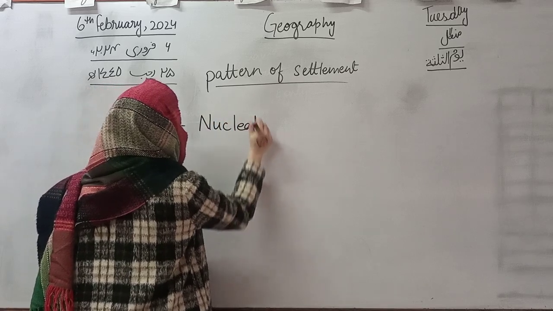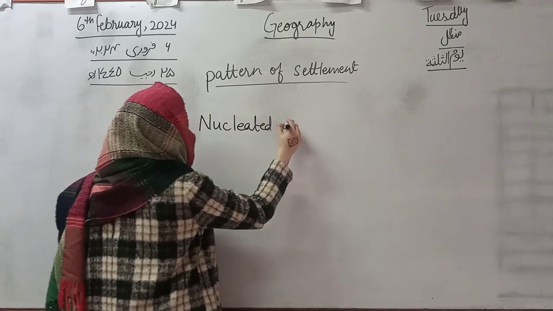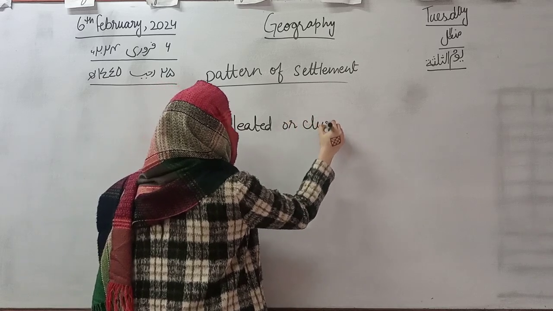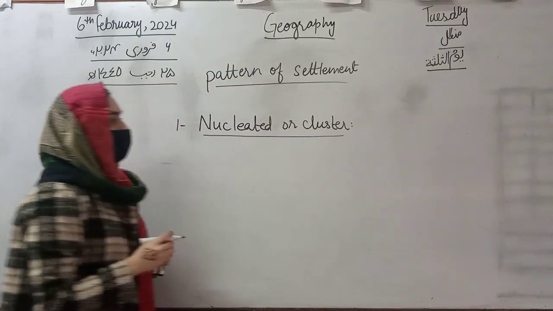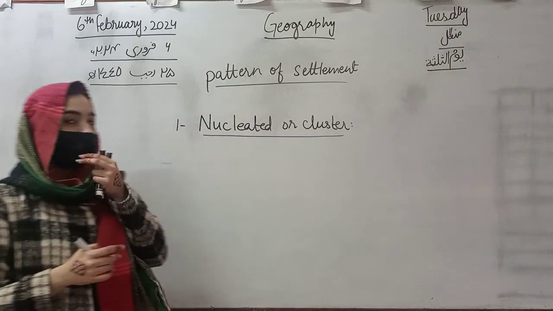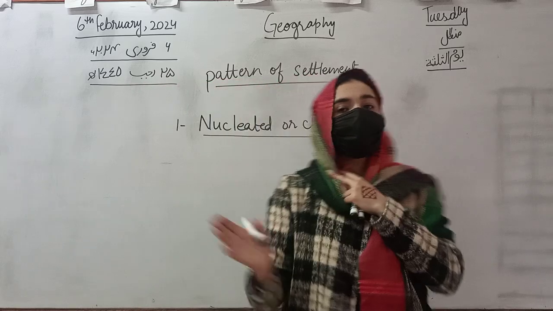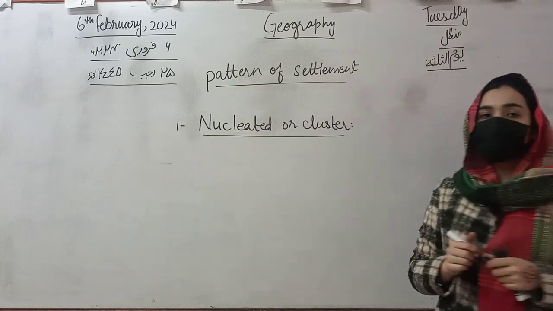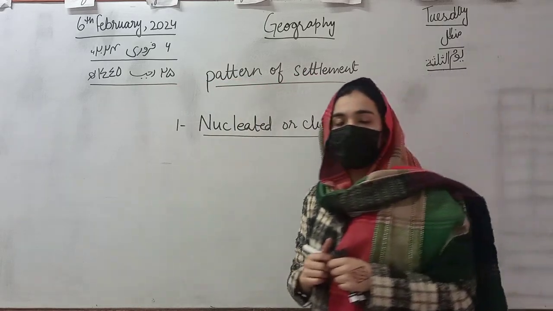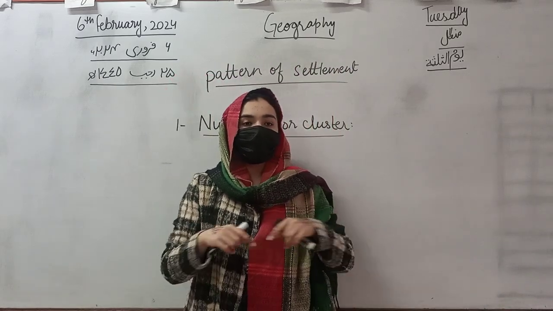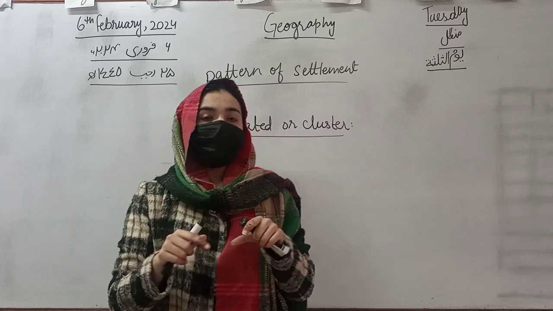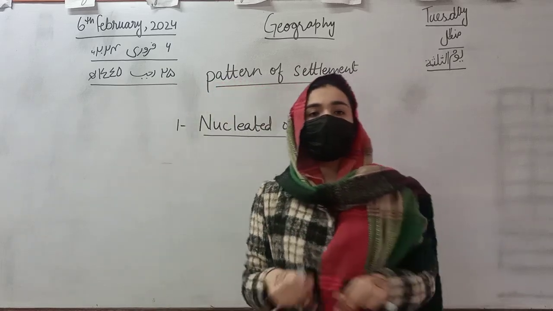So the first pattern that we have studied is nucleated or clustered. Will someone tell me about nucleated and clustered settlement? Yes, very nice. It is a settlement in which the houses are built according to the center point and in the form of clusters or groups.